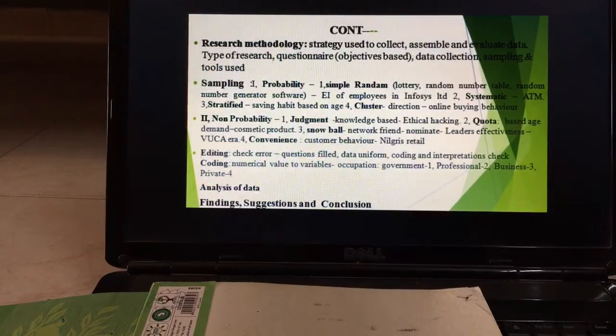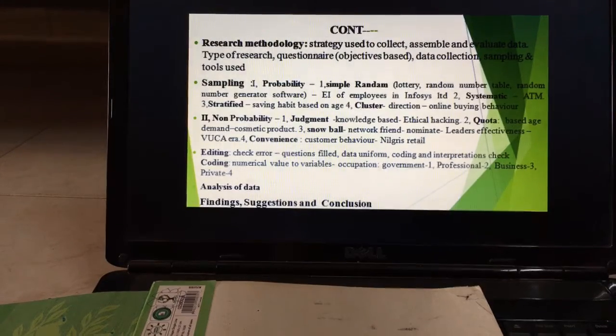And this is how we do the research methodology, where I will collect information. In the case of research methodology, I collect information, and then I will select the type of research as descriptive, and then I will start collecting data, and then I will go for sampling. So sampling is a very, very important part. We have two types of sampling, probability and non-probability. When I say probability, we have the simple random method. There we have three types.